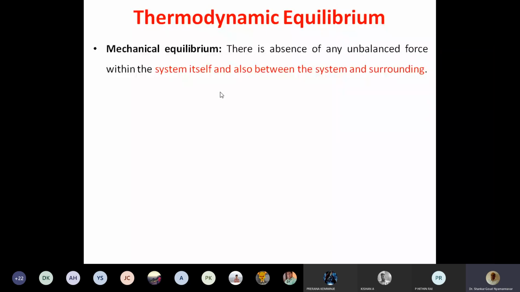So to say there is a total mechanical equilibrium, there should not be unbalanced force within the system as well as between the system and the surrounding. Both should be satisfied. Am I clear? Is that clear?